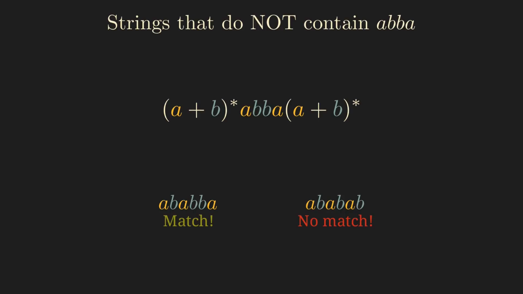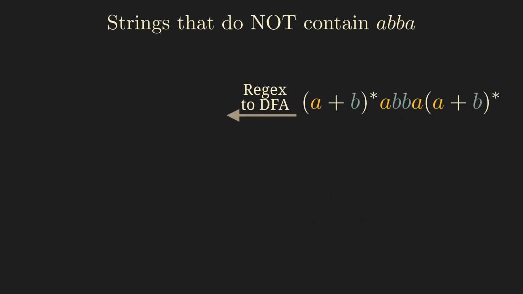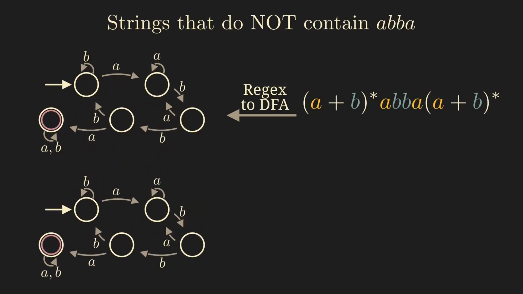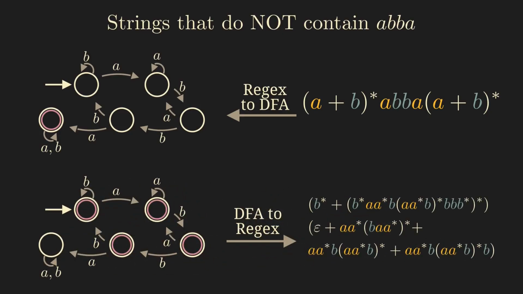The answer is yes. We can first translate this regex into a DFA using the method that I didn't show in this video. A DFA is very easy to complement. We simply swap accepting and rejecting states. Then the DFA accepts exactly those strings that do not contain the substring ABBA. And then we translate this DFA back into a regex using the procedure we've just seen.